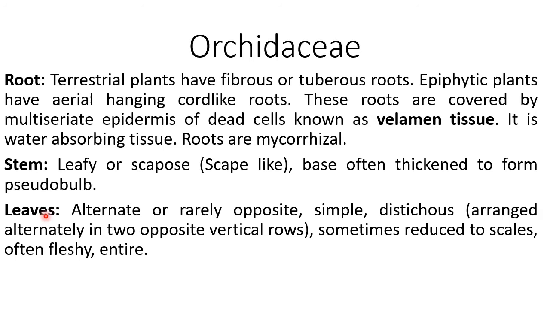Roots show variations in orchids. Terrestrial plants show fibrous or tuberous roots. Epiphytic plants have aerial hanging or cord-like roots. These roots are also called hanging or clinging roots. These roots are covered by multiseriate epidermis of dead cells, and that is called velamen tissue. It is actually a water absorbing tissue.